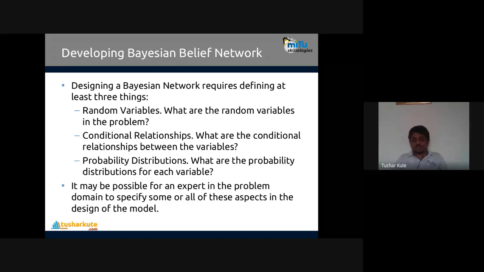Second is conditional relationships. What are the conditional relationships between the variables present? This variable depends on that, that variable depends on this or that, like conditional relationship between the variables. And third, this is again very important, probability distribution, which gives the summary of all kinds of probability. So what are the probability distributions for each variable?